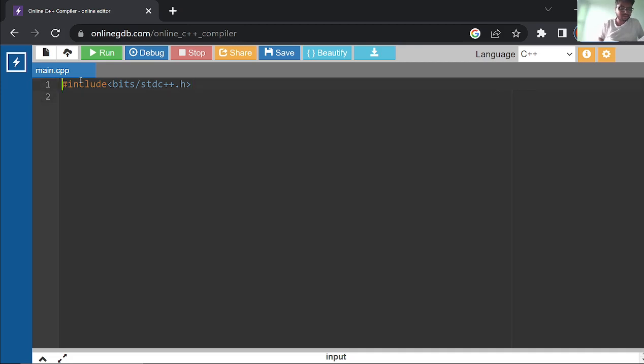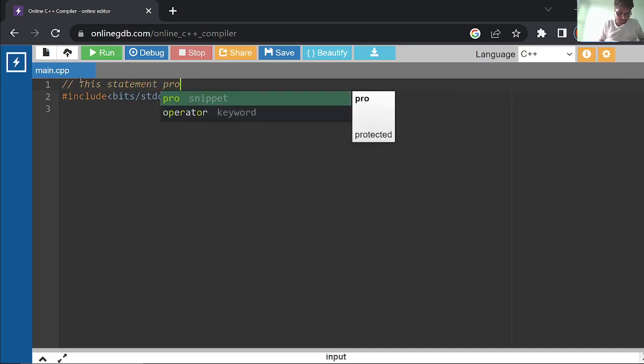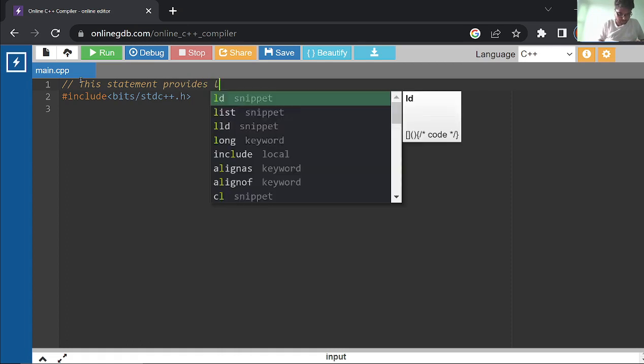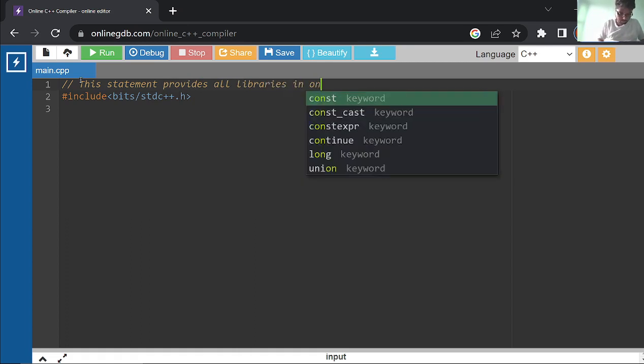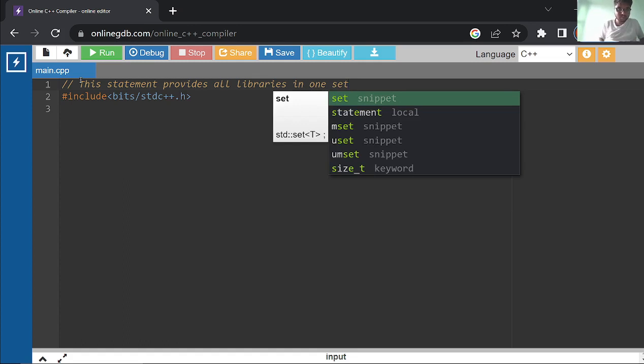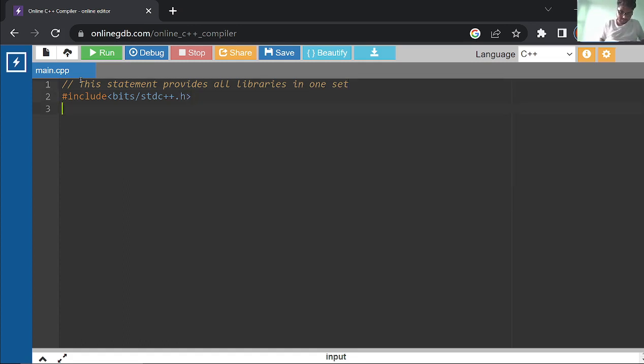Let me write a comment here that this statement provides all libraries in one set, so you don't need to write the libraries separately.